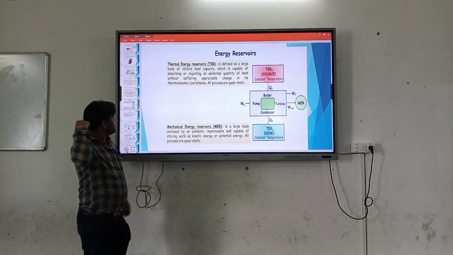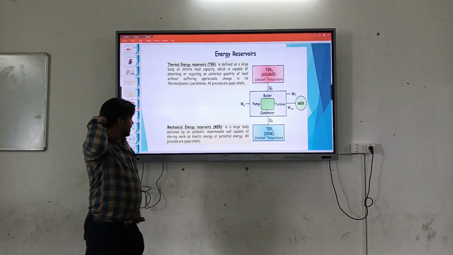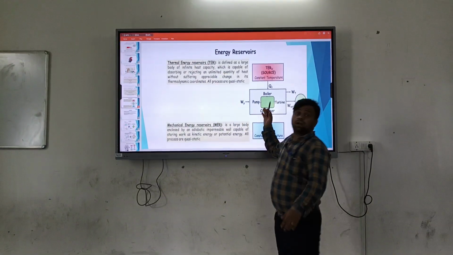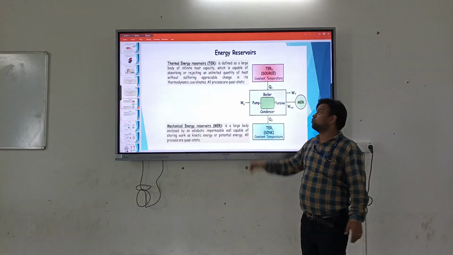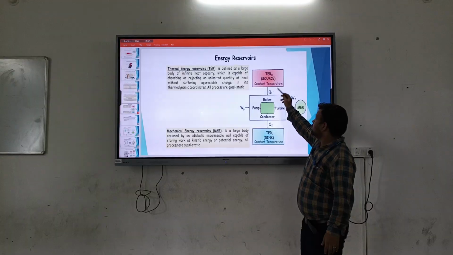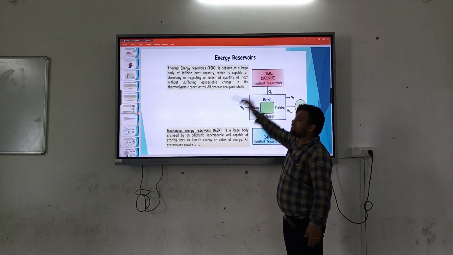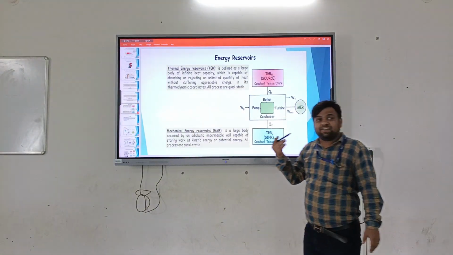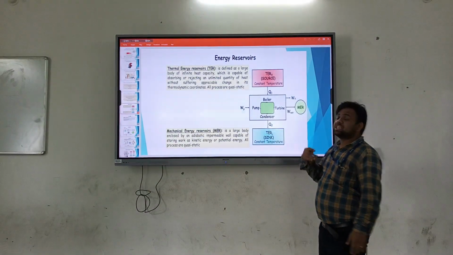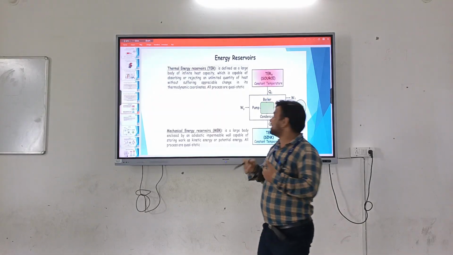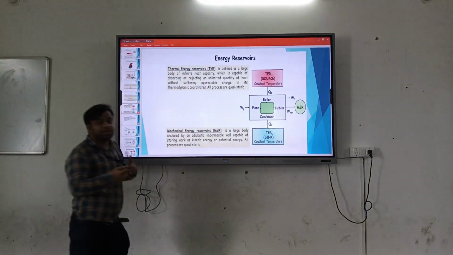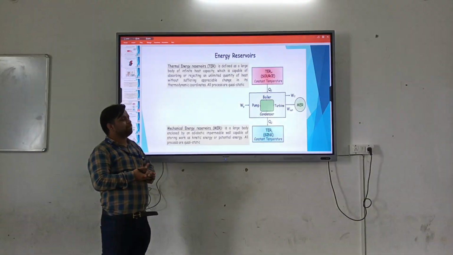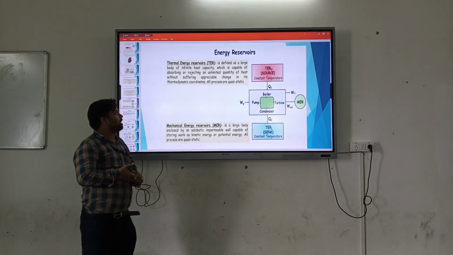Now, energy reservoirs. As we said, in the second law of thermodynamics we require a source and a sink. The source is also called a thermal reservoir, defined as a body having infinite heat capacity, which is capable of absorbing or rejecting an unlimited quantity of heat without suffering appreciable change in its thermodynamic coordinates.